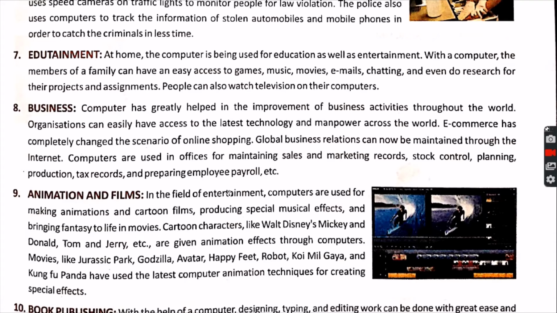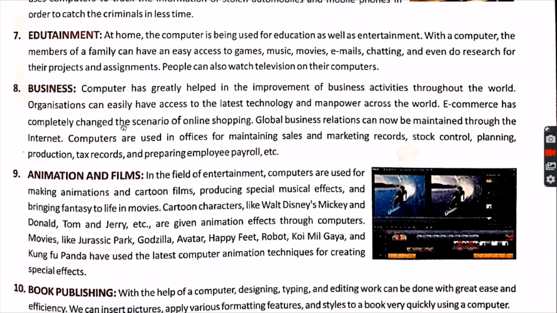Now the next number is business. With the help of computers, people are doing business across the globe. Across the globe means from one country to another country also. Sitting in India, you can buy goods from another country, and those goods can be brought here with the help of courier and all. So see, global business relations can now be maintained through the internet.